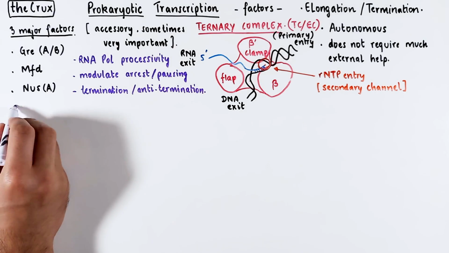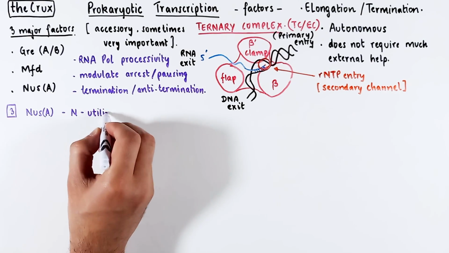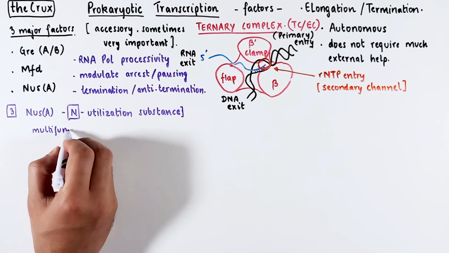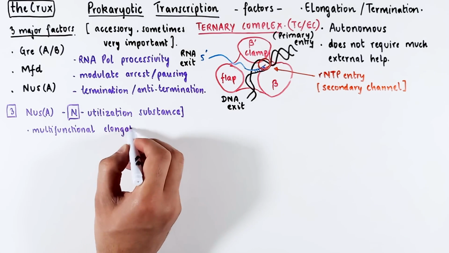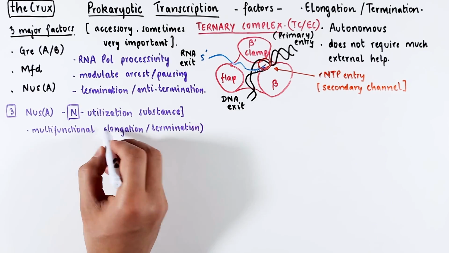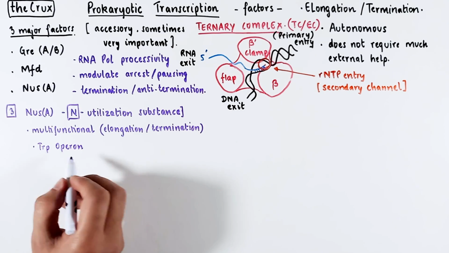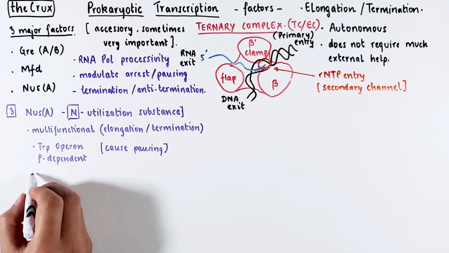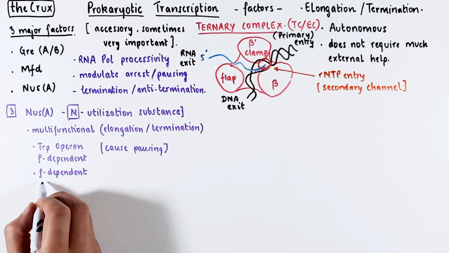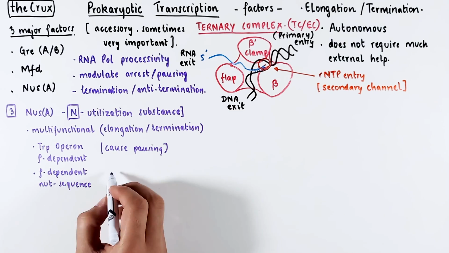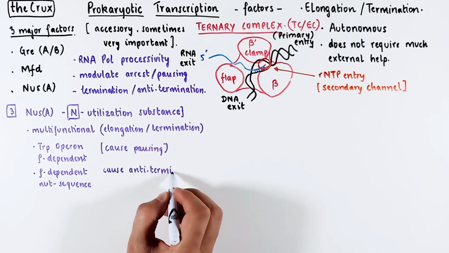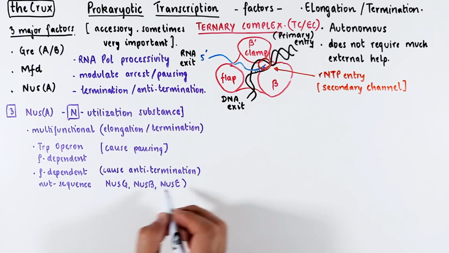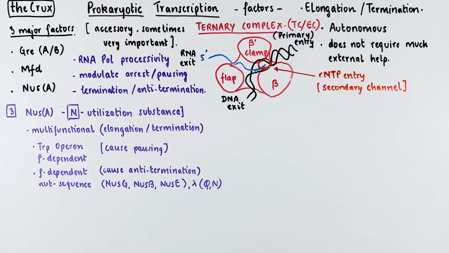The last factor on the list is N-utilization substance. The N stands for nitrogen because it was discovered in the context of nitrogen metabolism. Nus factors are multifunctional. They are involved in both elongation and termination. For instance, the tryptophan operon and some rho-dependent termination mechanisms can be paused by this factor. In other cases of rho-dependent mechanisms and N-utilization regions, it can cause anti-termination and prolong transcription. This requires a bunch of related Nus proteins, and even lambda-phage proteins can cause Nus factors to transcribe viral DNA.